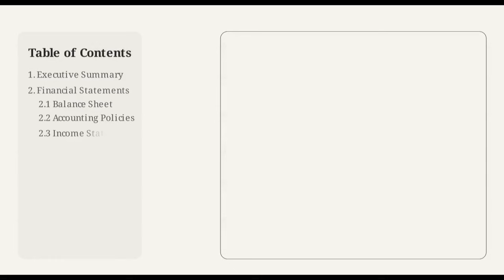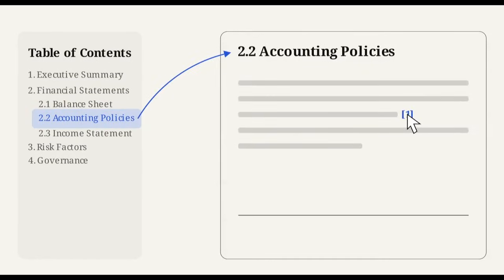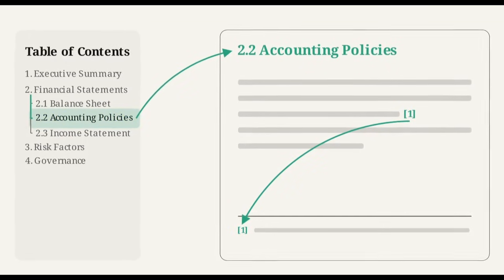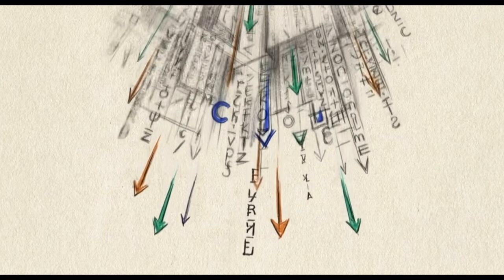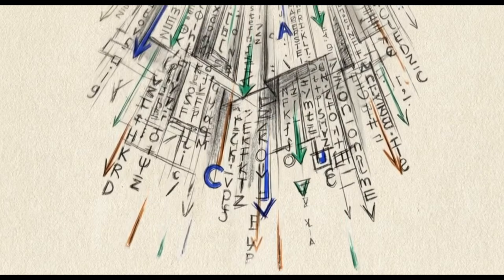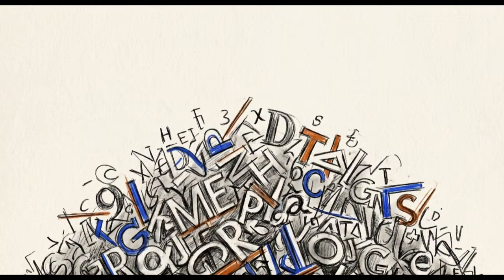They open the table of contents, identify the section on accounting policies, flip straight to it, and follow the footnotes. They rely on the document's built-in structural map. To process that same document, standard AI pipelines actively destroy the very map that makes the information navigable. They discard the hierarchy to process the raw text.